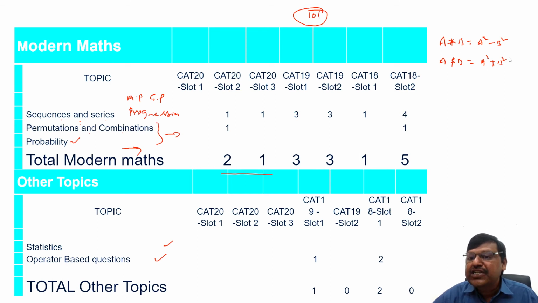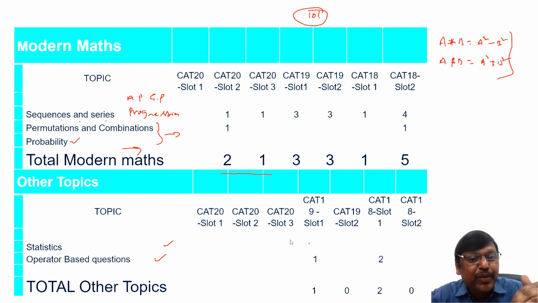Like that, he'll give some conditions and give you operator based questions there, statistics. You find hardly one odd question of statistics sometimes, but not regularly there, right? Mean, mode, and all that. But they don't go very deep into standard deviation kind of stuff there, right? So this is about the quant there.